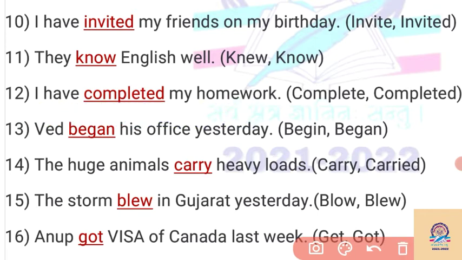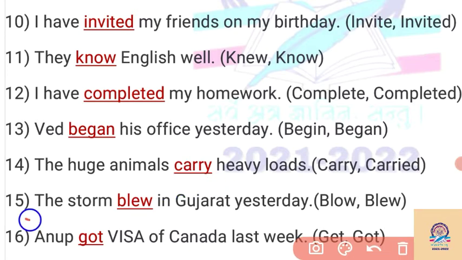Then Ved began his office yesterday. By seeing yesterday, we can say that we have to write the past form of the verb begin. So begin changes into began, the past form of the verb here. Then example 14, the huge animal is given here. At the huge animal, each and every day they carry the load here. So we are talking about the present form, that is the simple present tense. Each and every day the huge animal carries the load here. So we have to write the present form of the verb carry here.